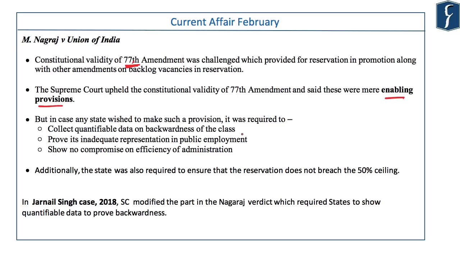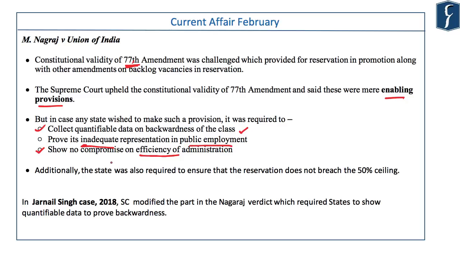Condition 1 was that the state has to collect quantifiable data on backwardness of the class. Also, the state has to prove the inadequate representation of the class in public employment. And the third criterion was that the state has to show that there will be no compromise on the efficiency of the administration. The first and the third criteria were difficult to present. You can present the inadequate representation of a class in public employment. The government has data related to every employee, and this can be statistically presented. But to present the backwardness of a class and to show that reservation will not compromise on the efficiency of the administration is a difficult task.